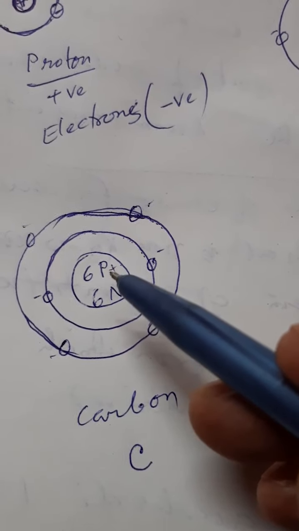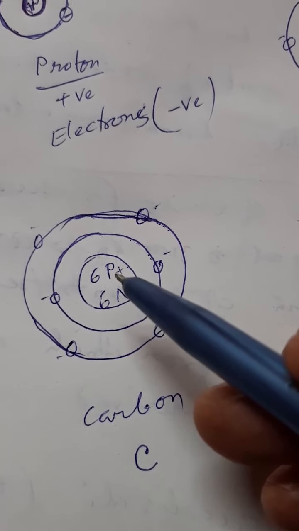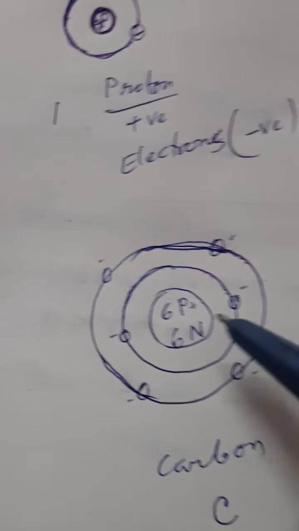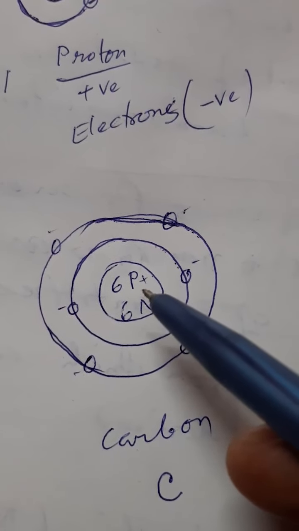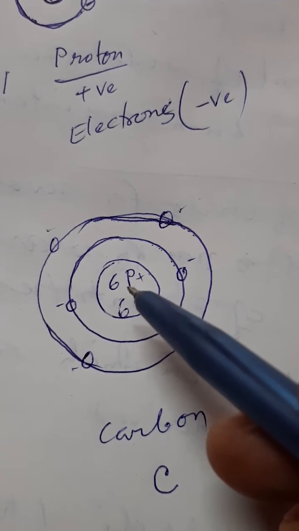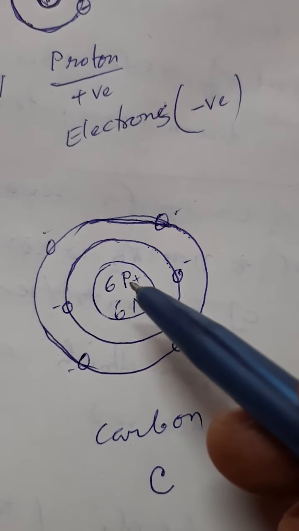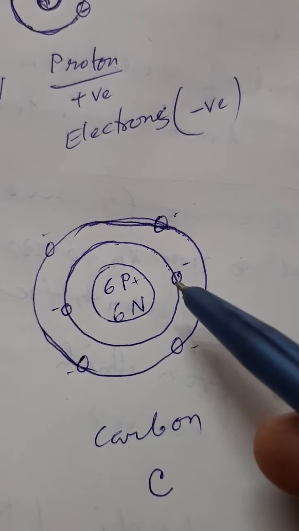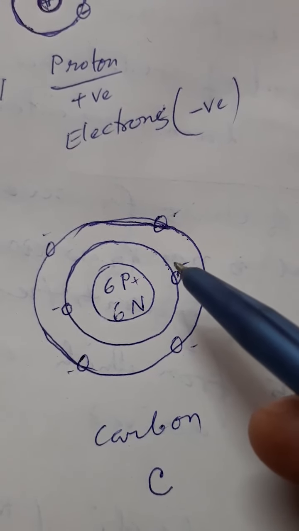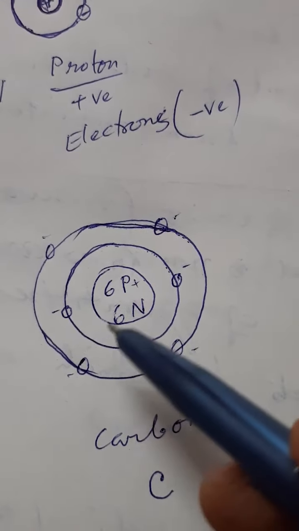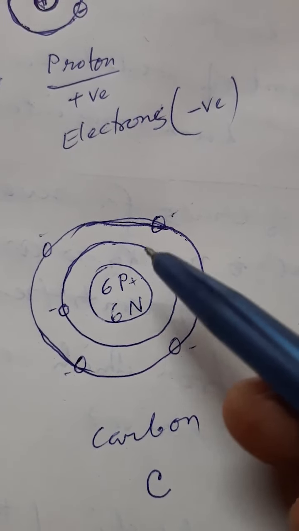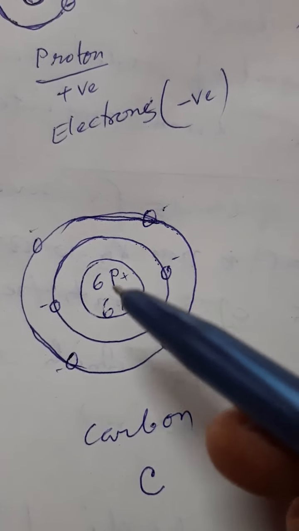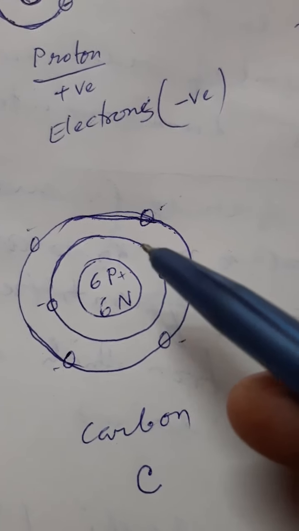The positive electrical charge of protons is neutralized by the negative electrical charge of these electrons. So if there are 6 protons, there must be 6 electrons, but the electrons revolve around the nucleus in 2 different orbits.